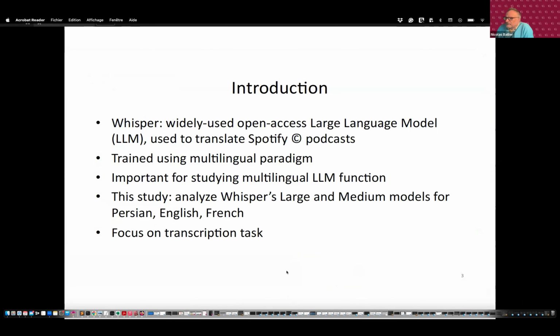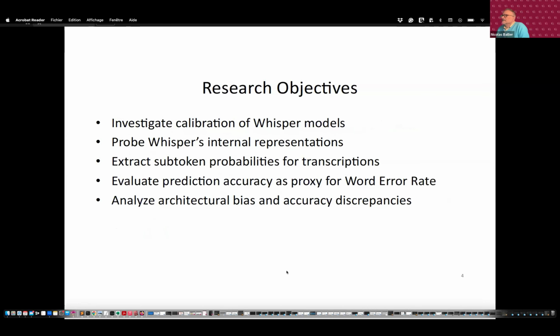So as you probably know by now, Whisper is a large language audio model, which is multilingual, and it's been used with several languages at the same time. And we've investigated 3 languages: English, which has the most training data; French, which is number 5 in terms of training size; and Persian, which only has 24 hours of speech for the training data for the transcription task, because that's the task that we analyze.